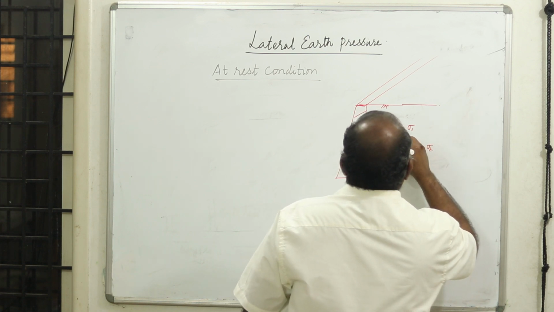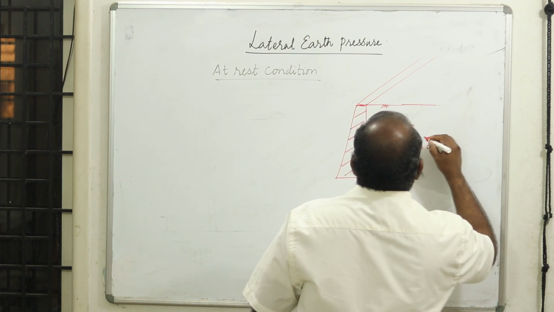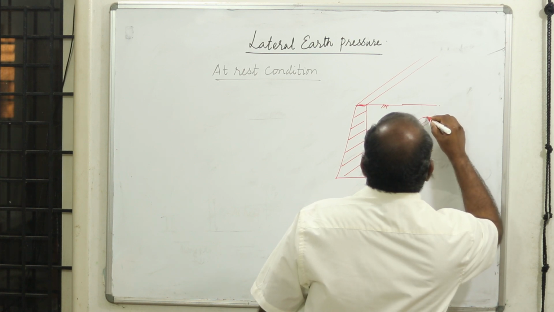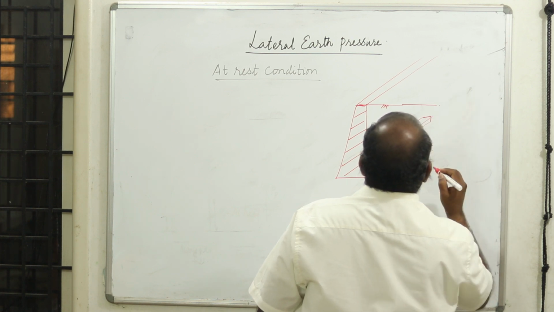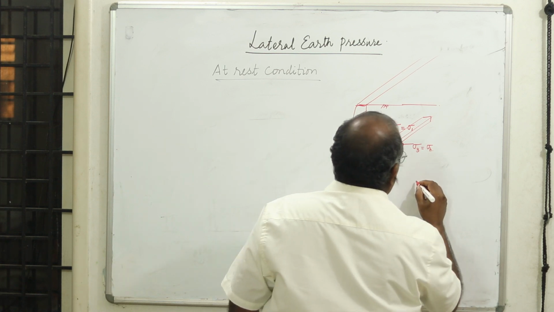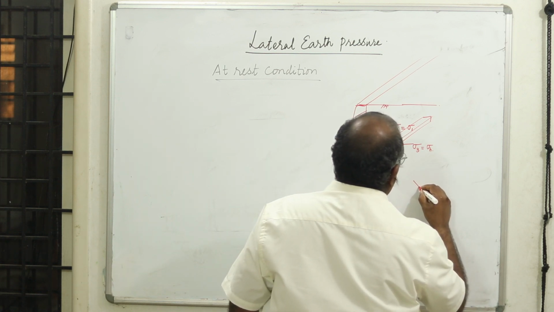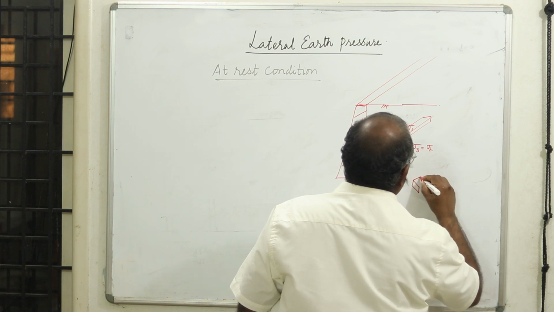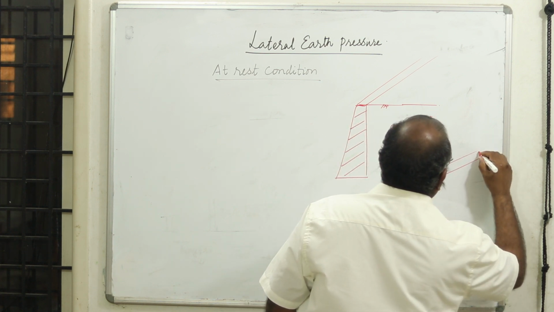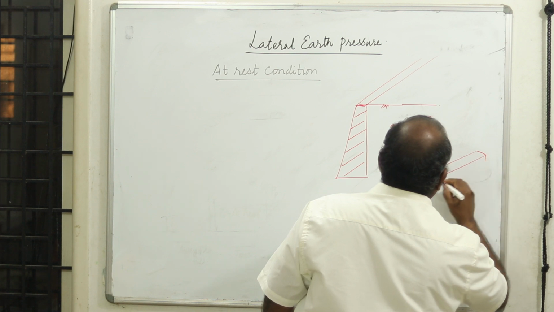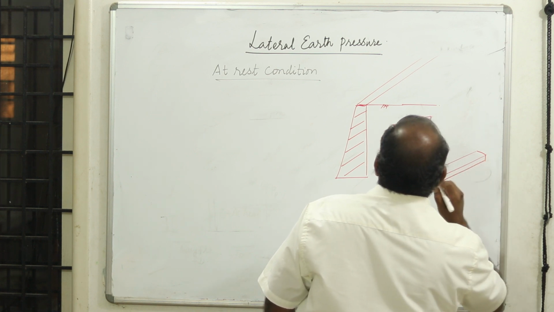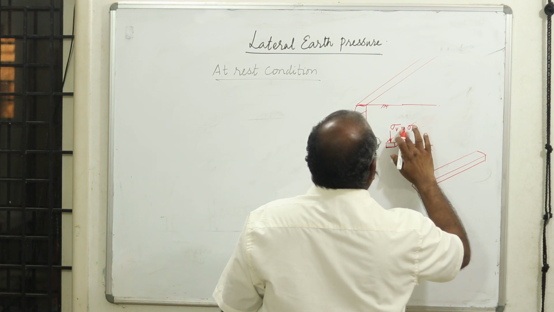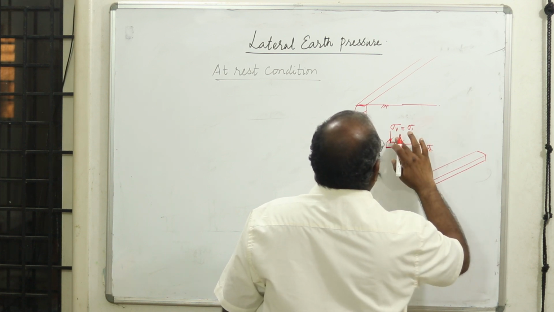Now let us take an element, this element is like this. Let me try to draw a three-dimensional view of how the element looks and what stresses are acting on it. This is the isometric view of how the element looks. Therefore I will erase this, so that you get a picture of what is happening to the element.